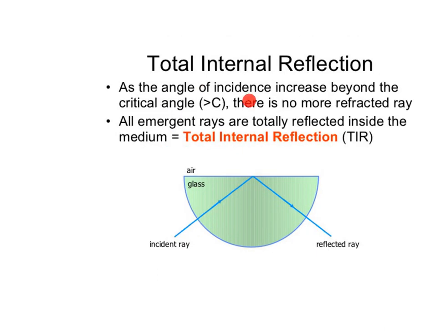As the angle of incidence increases beyond the critical angle, there is no more refracted ray and all the emergent rays are totally reflected inside the medium. That is total internal reflection, TIR. So here the incident angle I is greater than C, so there is no refracted ray and it is reflected back inside this medium. So it is called total internal reflection.